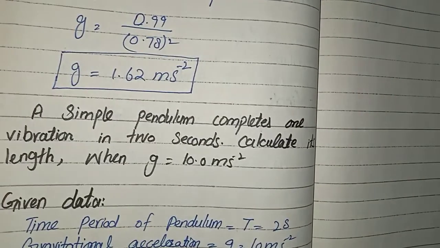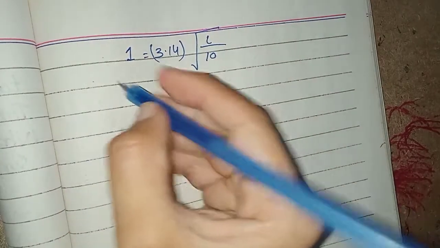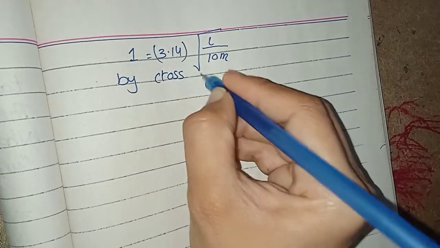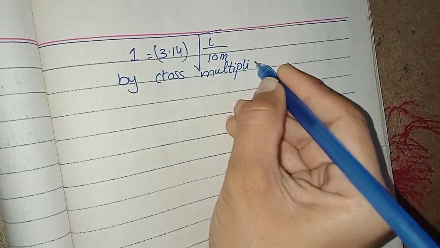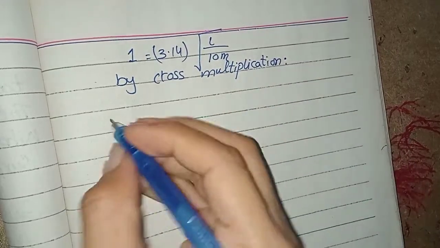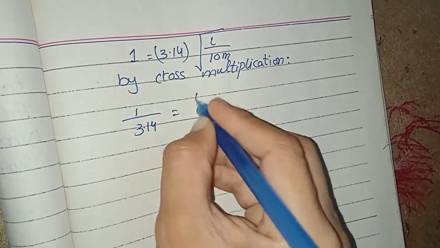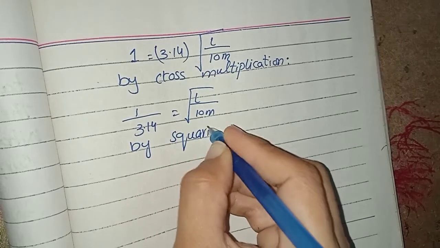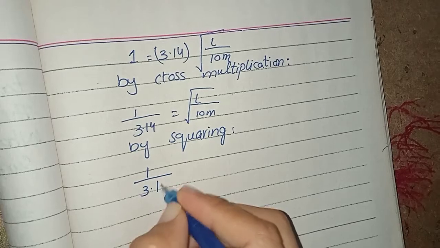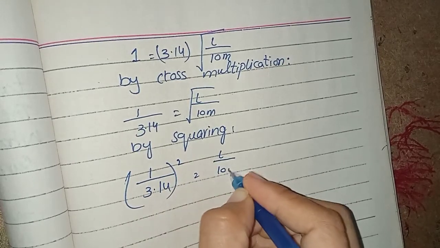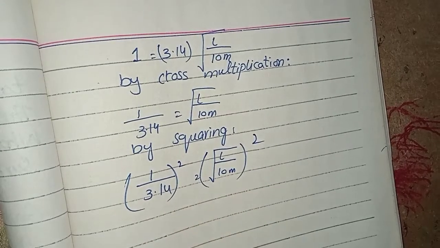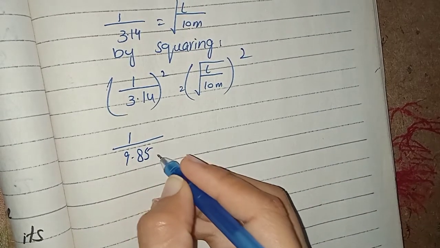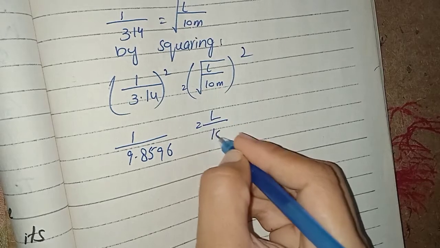Now by cross multiplication, by squaring, one over 9.8596 equals L over 10 m.